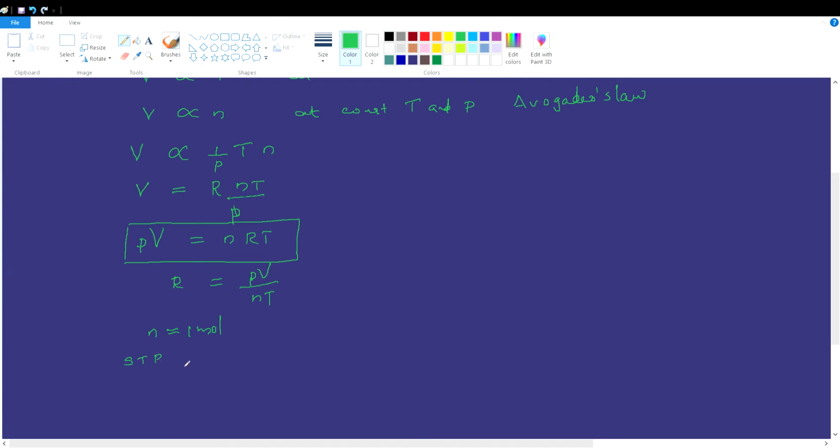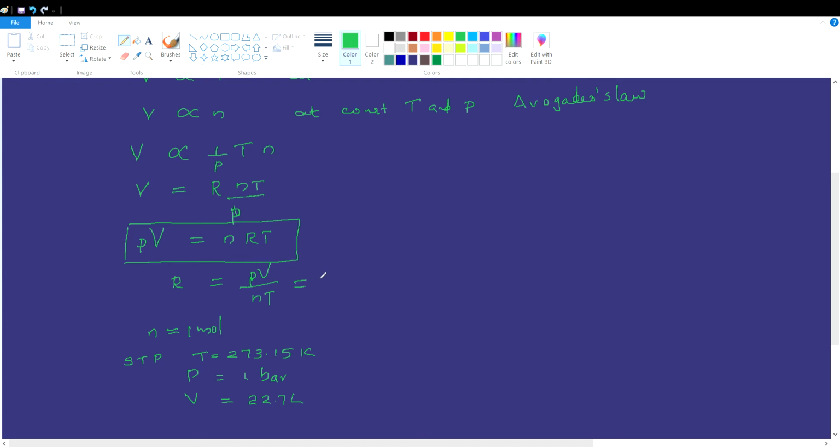At STP, the temperature is 273.15 Kelvin and the pressure is 1 bar. We know that 1 mole of any gas at standard temperature and pressure occupies a volume of 22.7 liters. Substituting all these values in this equation, we can calculate the value of the universal gas constant R.